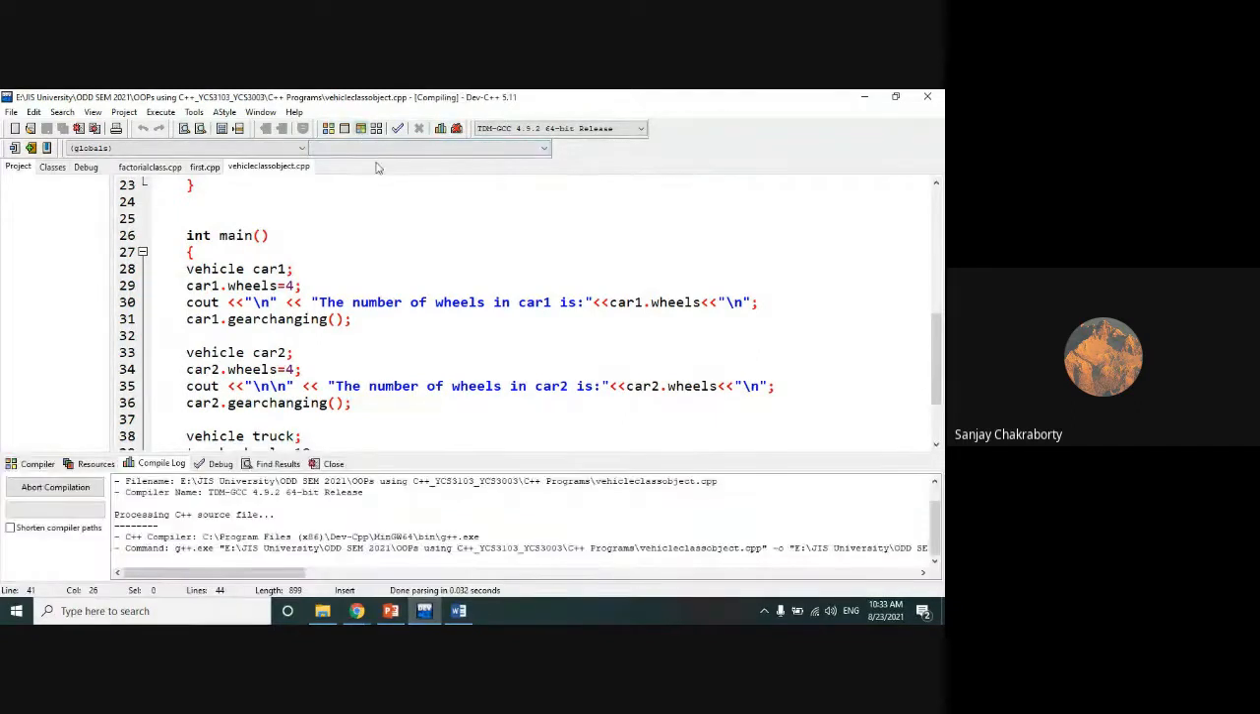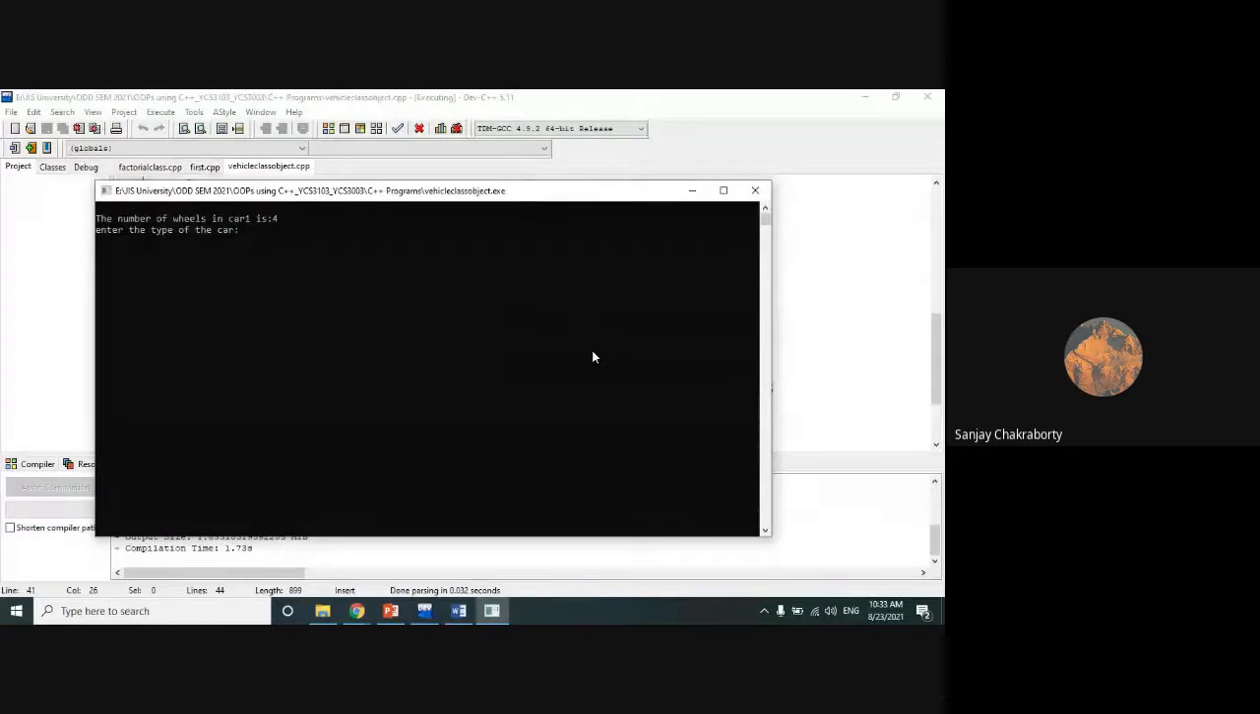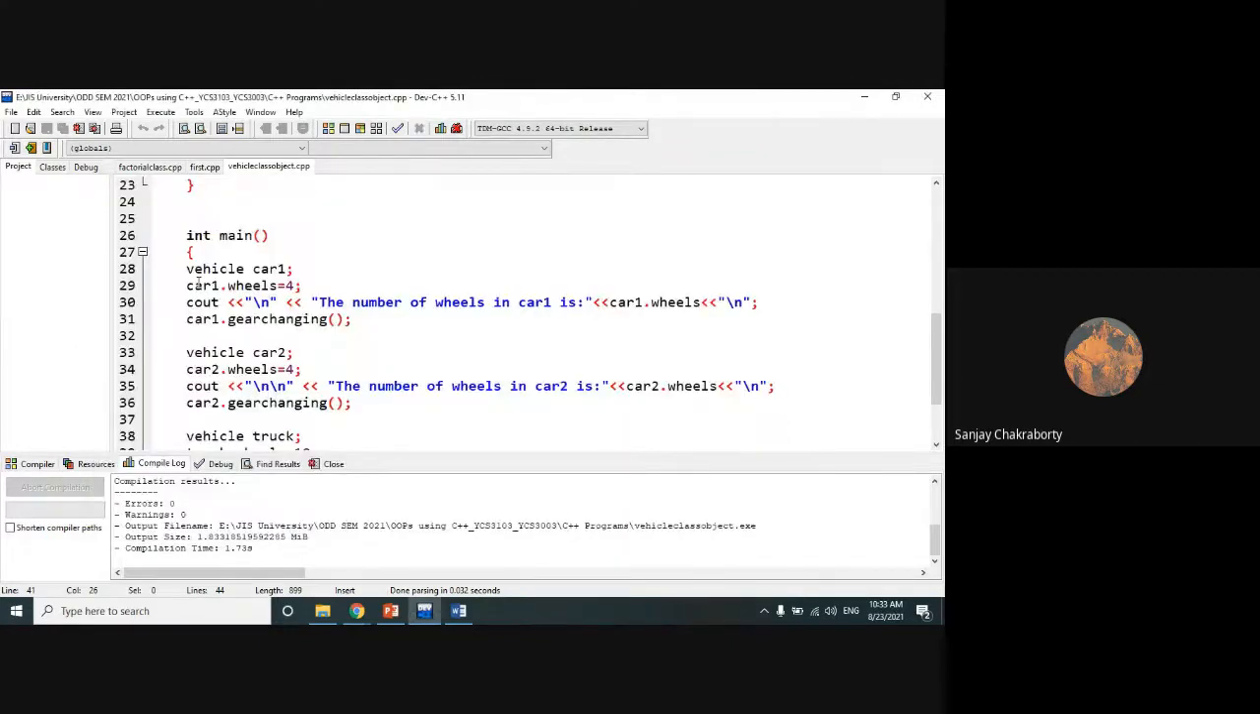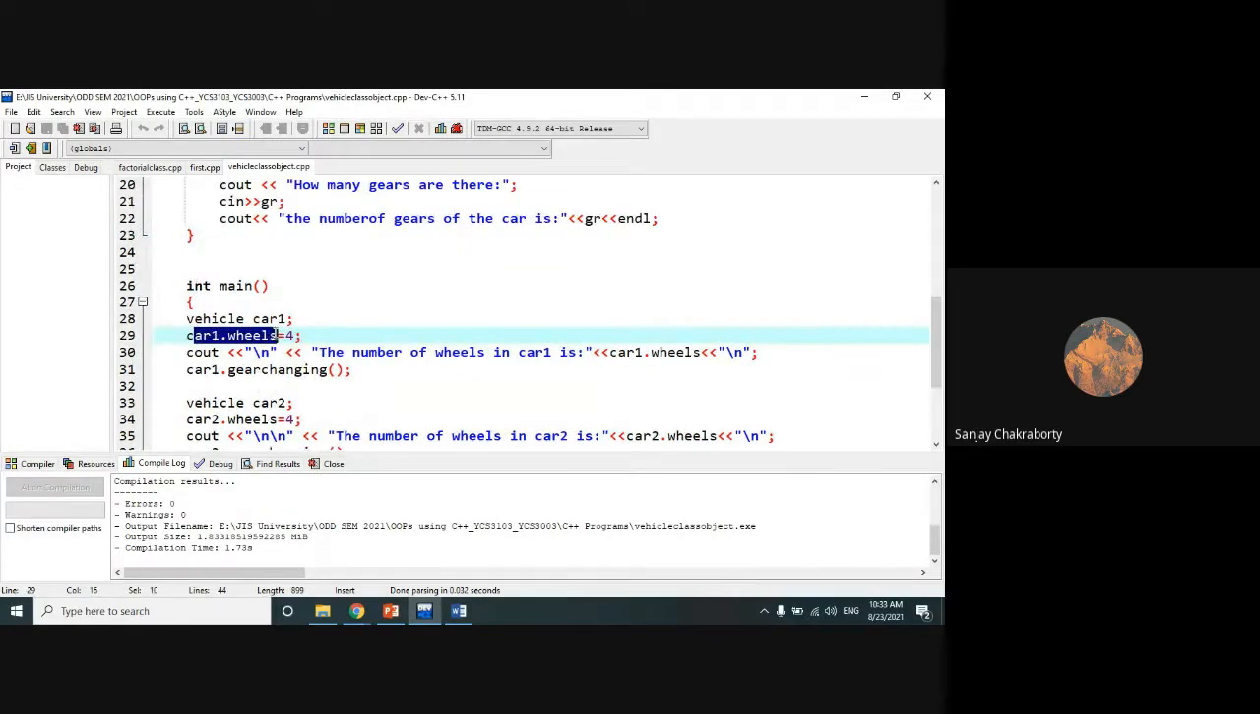So if we run the code, look at the code very carefully. Remember one thing: in memory, you are going to create 3 objects, car1, car2, and truck. These 3 objects occupy 3 different memory spaces that have been given from the heap. Suppose when you write this statement car1.wheels, can anyone tell me how many bytes of memory space car1.wheels occupies?